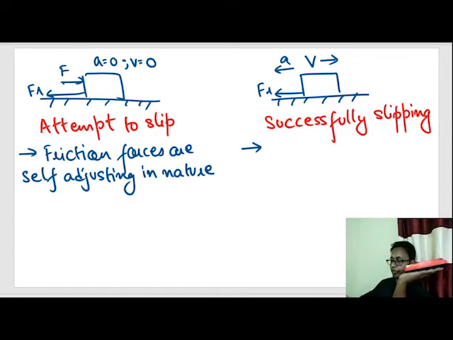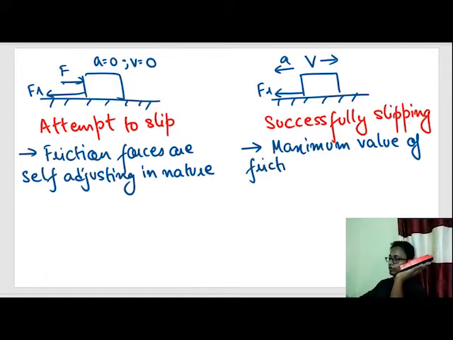The maximum value of friction force gets applied.